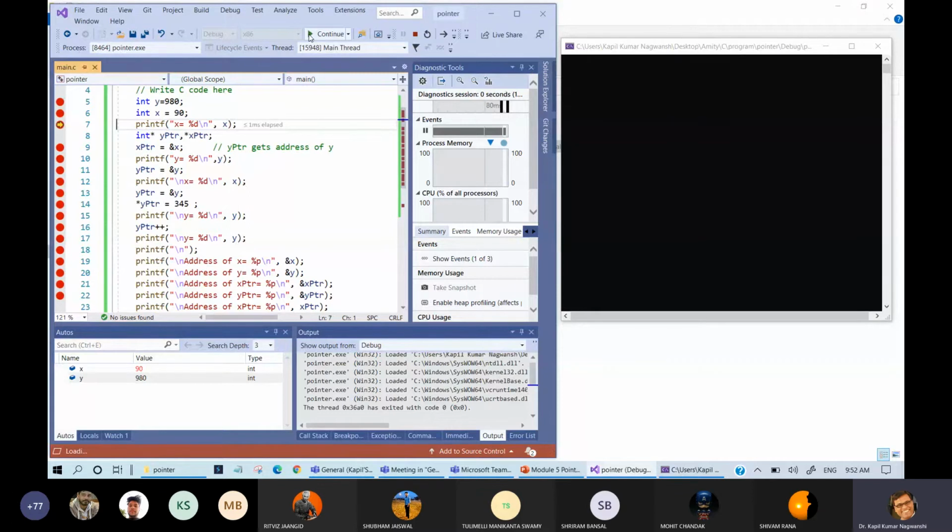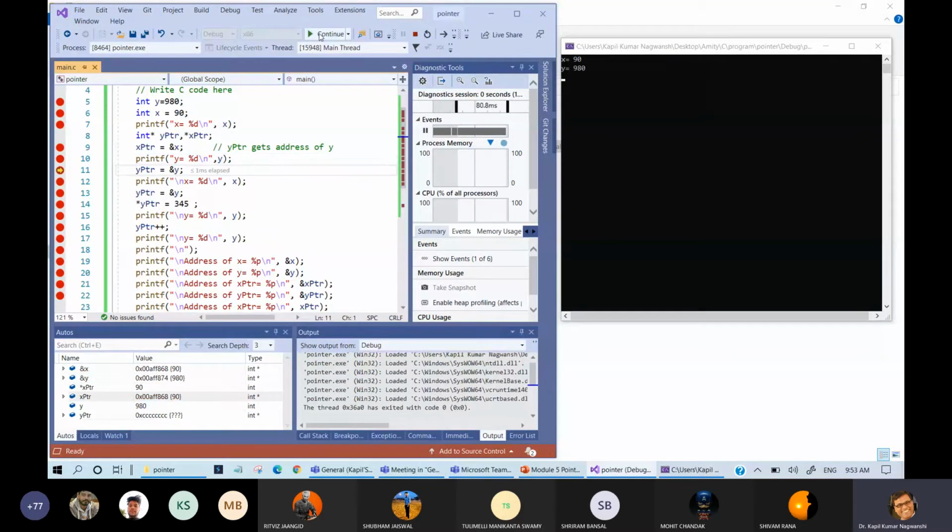Now it is your duty, just write down the last two digits of the addresses. Okay, so let me write by my own, and we will later verify whether it is working correctly or not. So address of x is given as 868. Now in the next statement, address of x pointer also points to 868.